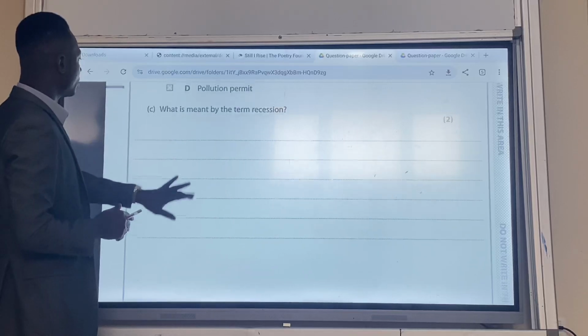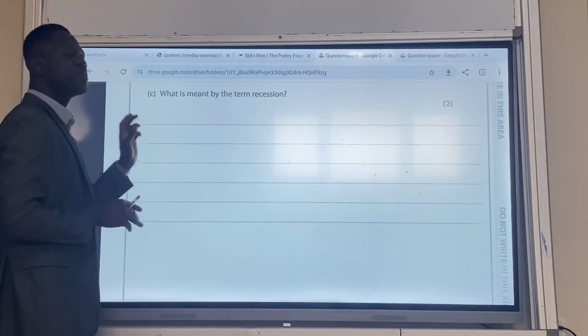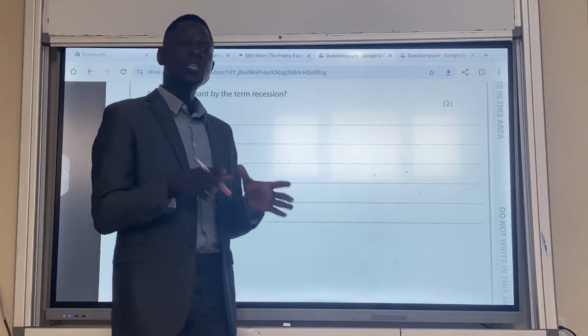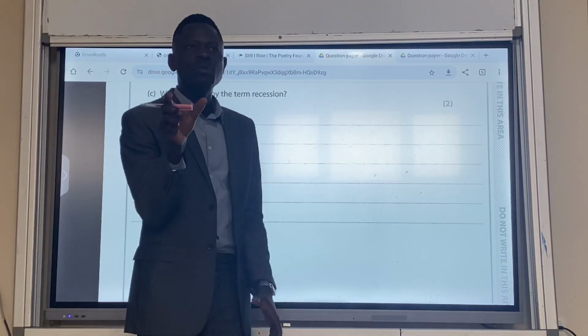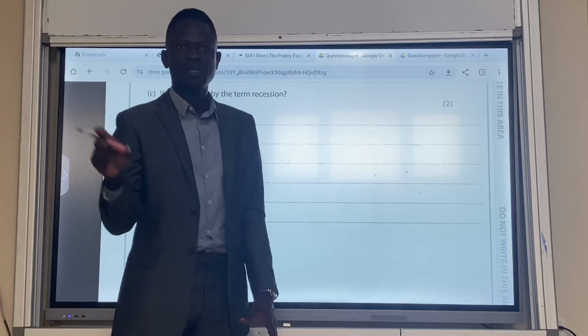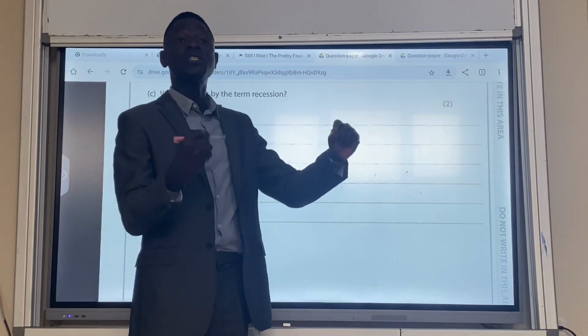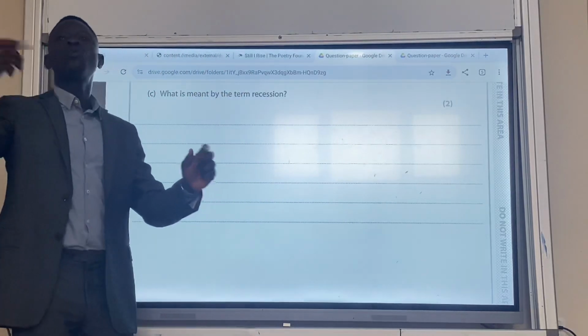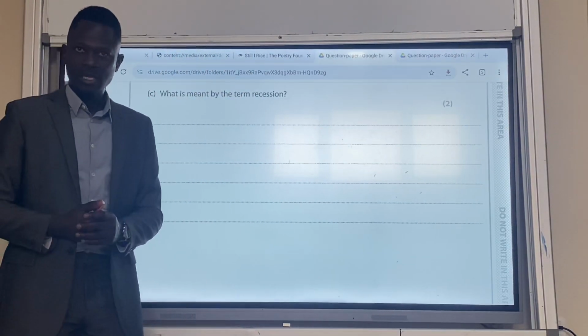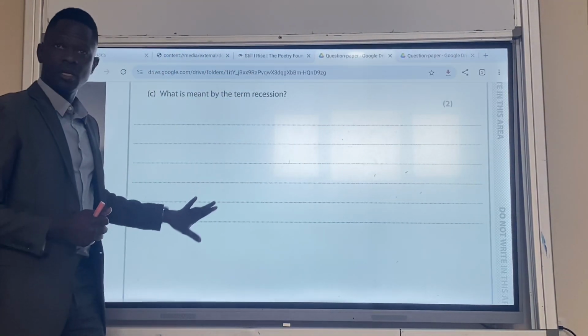Then we go to the third one. What is meant by the term recession? Recession occurs when there is a fall in the GDP of a country for two consecutive or successive quarters. That is recession. I think it's clear. Any question about all these three?